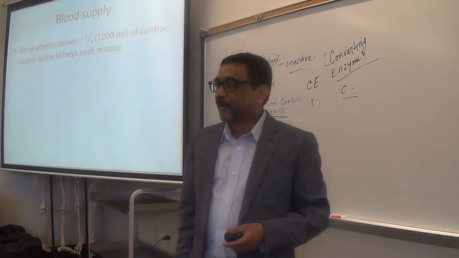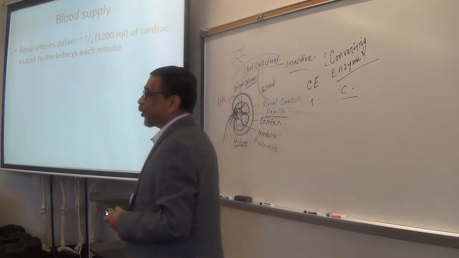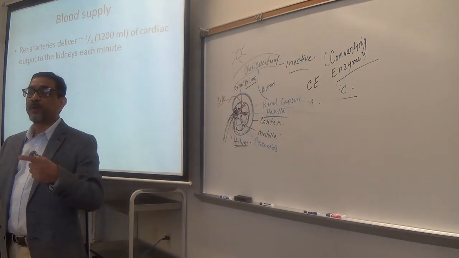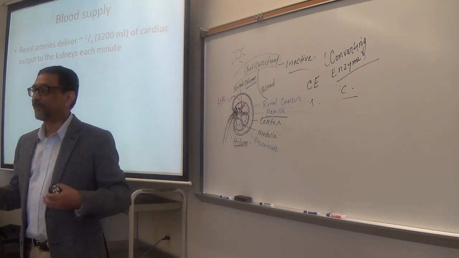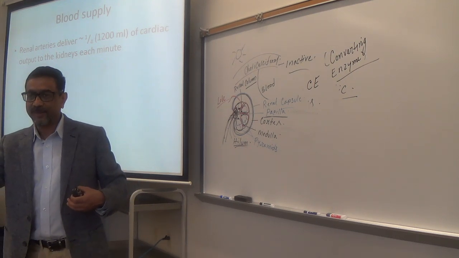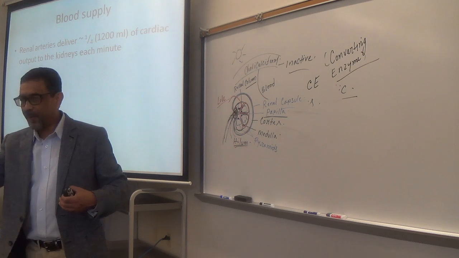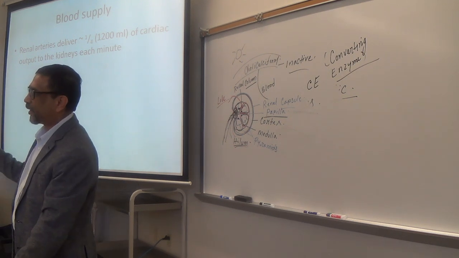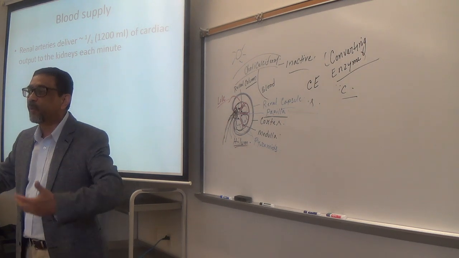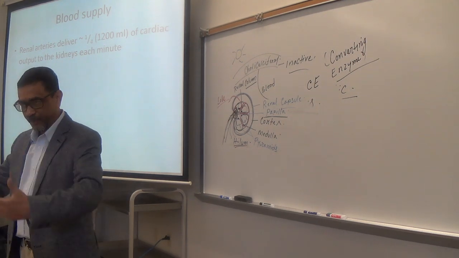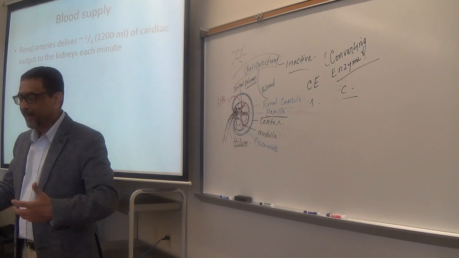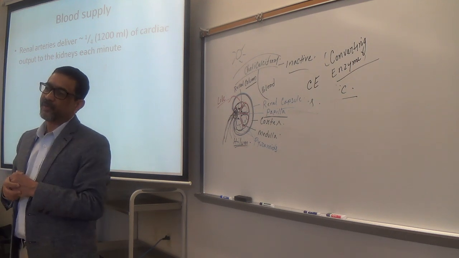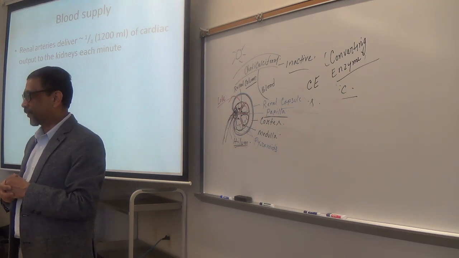Now, that's why about 1/4 of your cardiac output, the heart pumps the blood, right? How much blood gets out from the heart in 1 minute, that is the cardiac output. So we can simply say about 1/4 volume of your circulating blood enters into the kidneys. Okay?